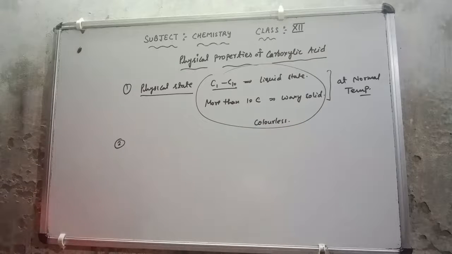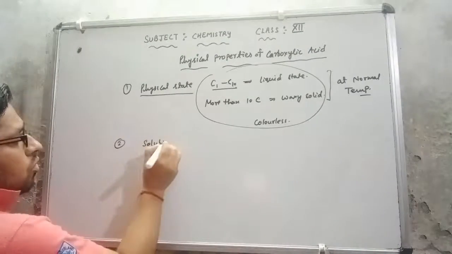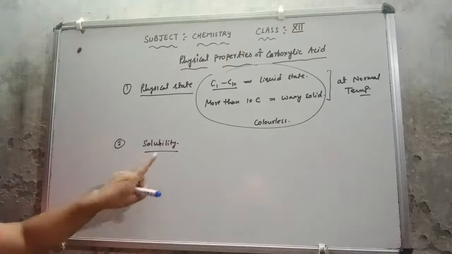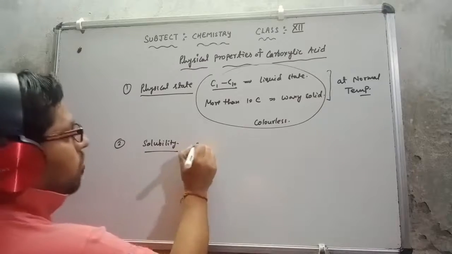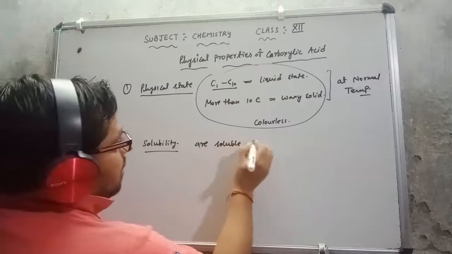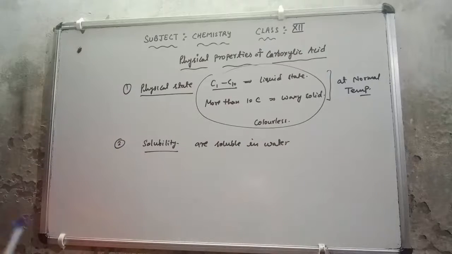After this, the second point is related to solubility. Very simple. We can say that carboxylic acids are soluble in water, but it is the starting carboxylic acids that are soluble.